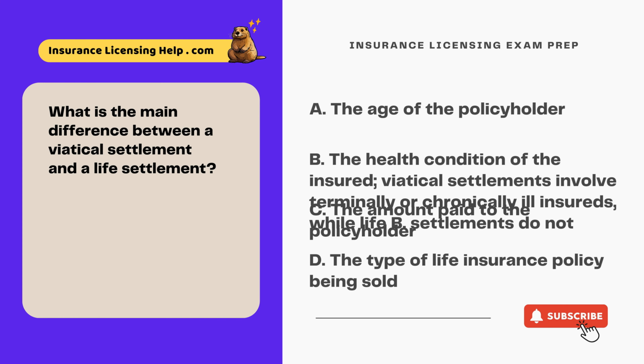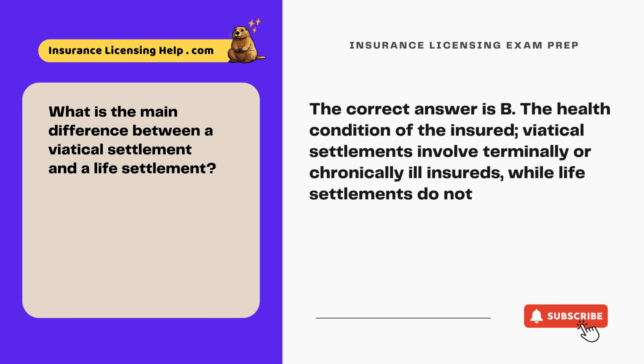What is the main difference between a viatical settlement and a life settlement? A. The age of the policyholder. B. The health condition of the insured. Viatical settlements involve terminally or chronically ill insureds, while life settlements do not. C. The amount paid to the policyholder. D. The type of life insurance policy being sold. The correct answer is B. The health condition of the insured.